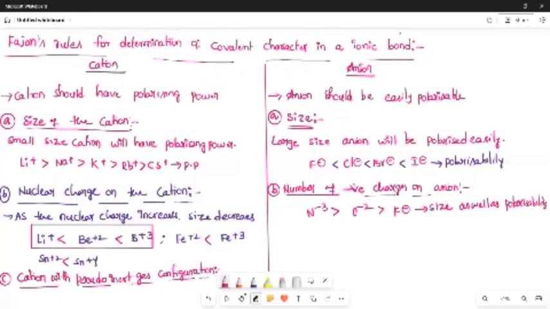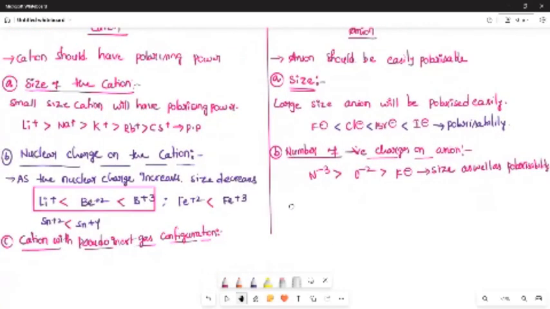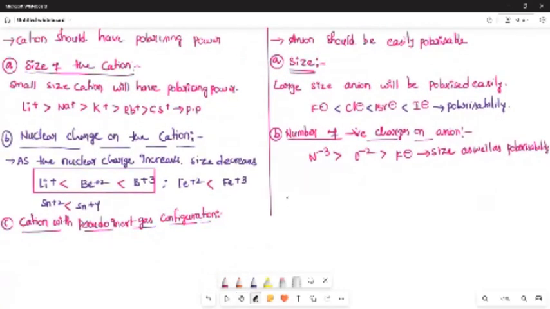If it has 18 electrons in its valence shell, it has pseudo inert gas configuration.